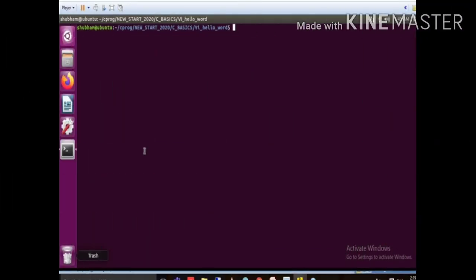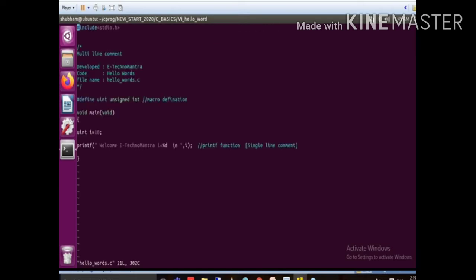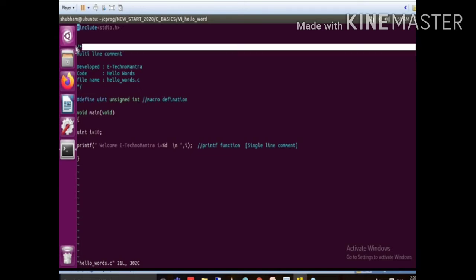We already discussed the compiler and its different stages: preprocessor, translator, assembler and linker. Now we will see how the file gets compiled across the different stages. We will take the example of the hello world.c file, which we already wrote. I modified this file to check each and every stage of the compiler, so we added some multi-line comments. If you want to add a multi-line comment, you need to use this syntax: /* and */.